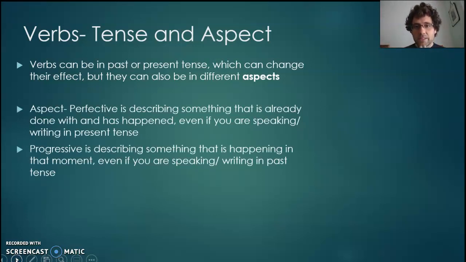So for aspect, this is slightly different to tense, and I'll show you an example in a second. Perfective aspect describes something that's already done with and has happened, but you might still be writing or speaking in present tense, but you're describing something that's out the way of the main bit that you now want to talk about. Whereas progressive, you're describing something that's going on in the moment of that story, even if you're writing or speaking in past tense. You might be talking about something that's happened, but if you use progressive aspect, you're describing it as though it's going on right now.